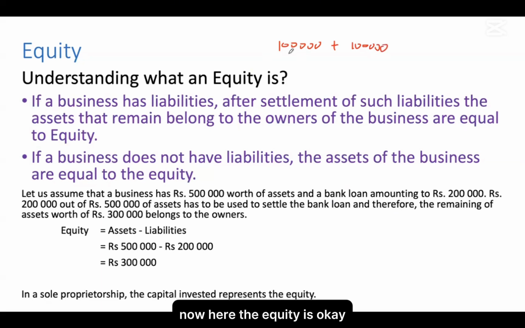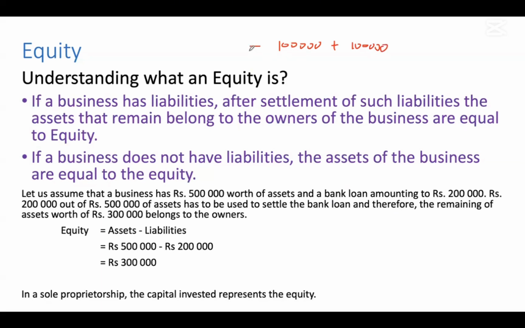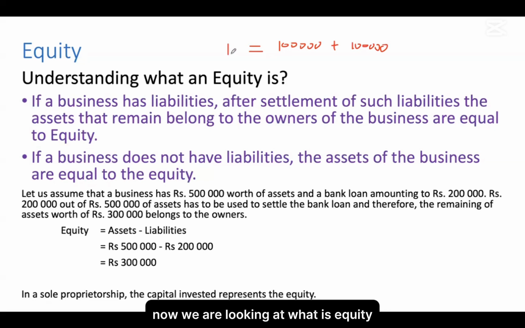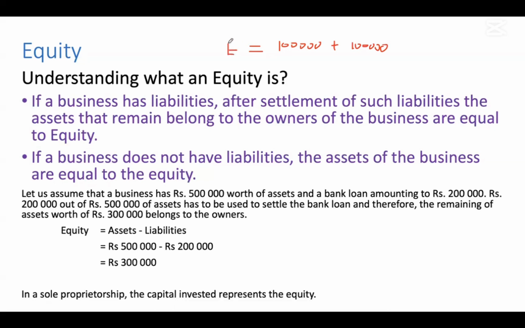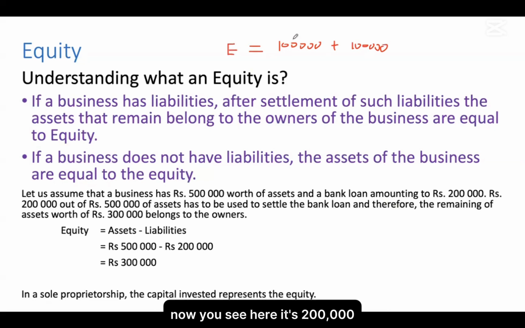Now we are looking at what the equity is. You see here, it's 200,000. But equity is the amount that is remaining after settlement of the 100,000 which is the bank loan. So there also the equity will be 100,000.